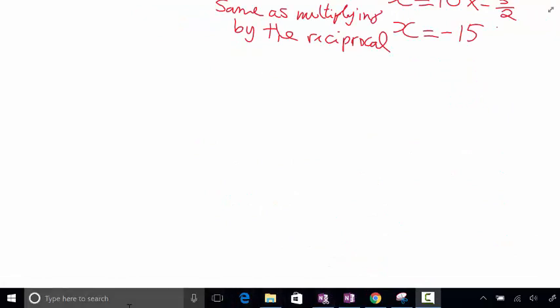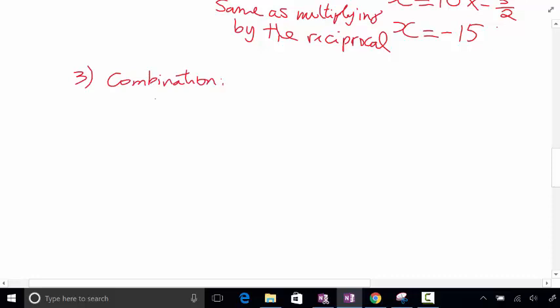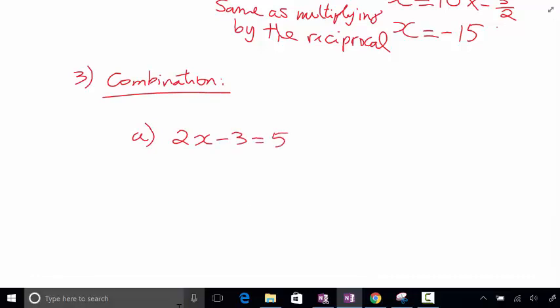All right, so let's mix it up a little bit. Okay, so what if we have a combination of things? So what if we have a combination of operations? Again, you have 2x minus 3 equals 5. Okay. And again, what I want to do is isolate the x. That means I have to get rid of the negative 3 here, and I have to get rid of the 2.